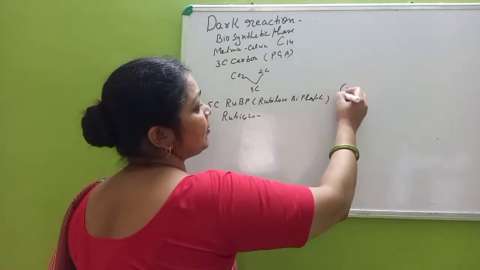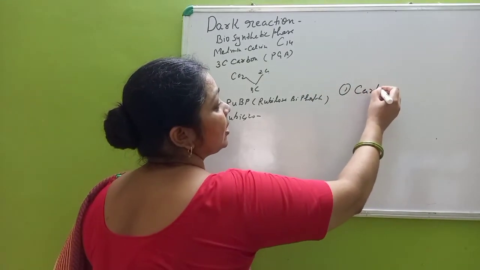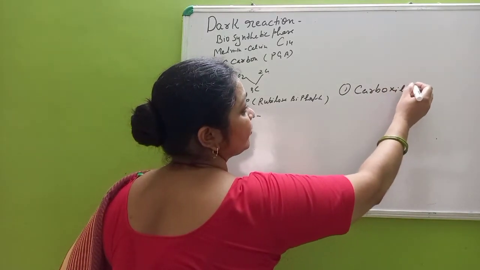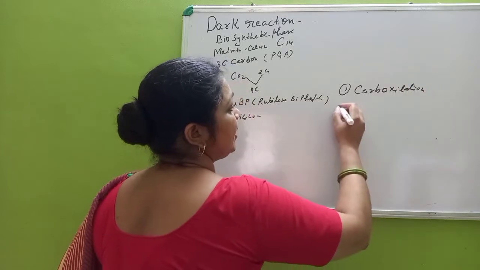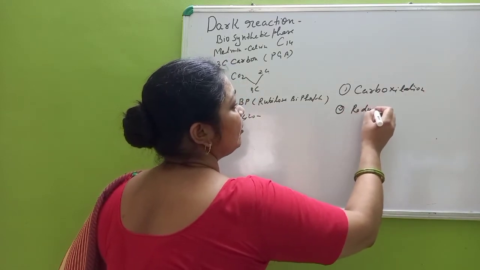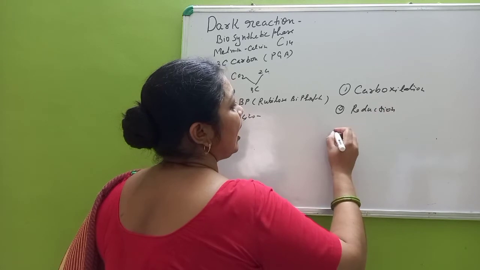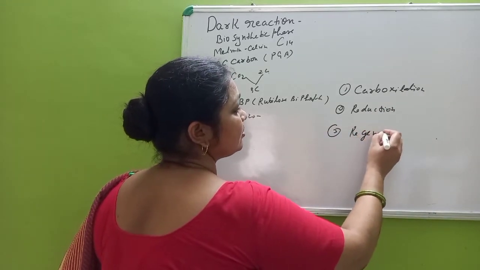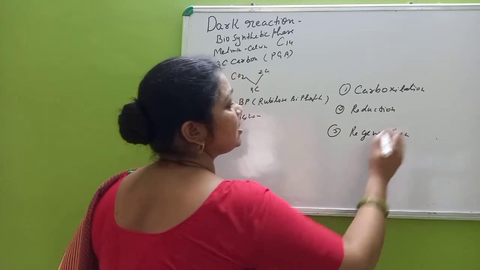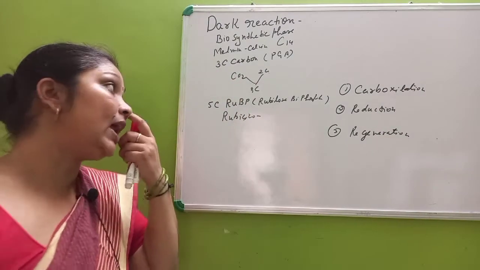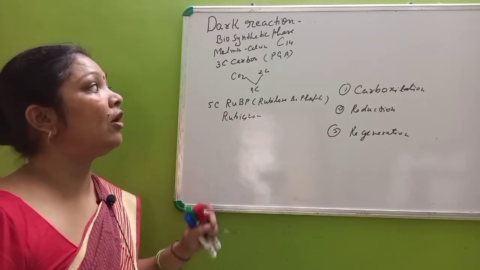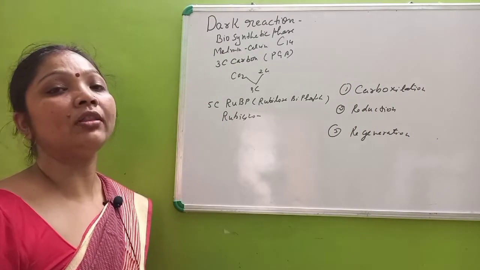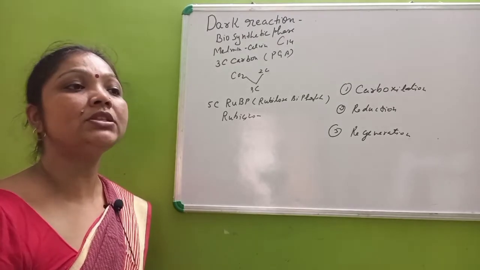The first step is carboxylation, the second step is reduction, and the third step is regeneration. These are the 3 steps that occur in the Calvin cycle, and 1 molecule of glucose is formed.